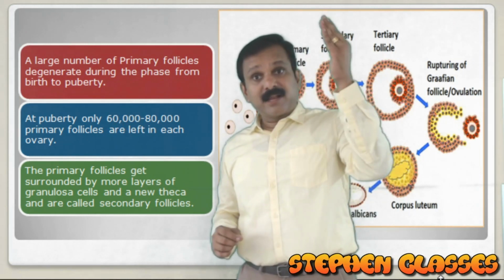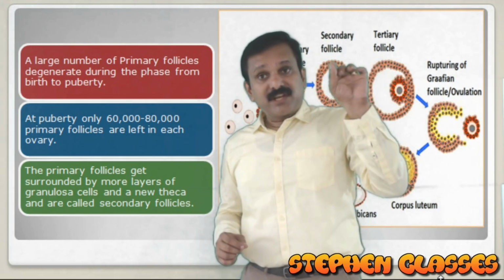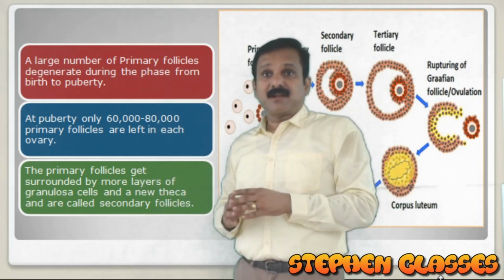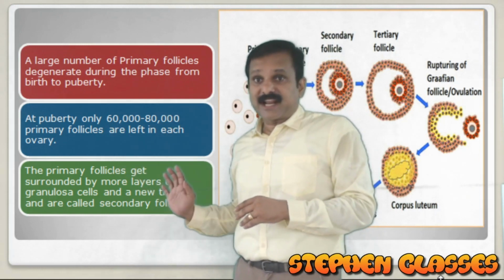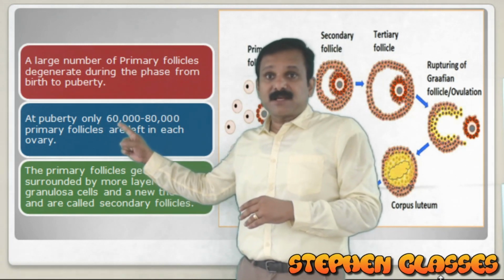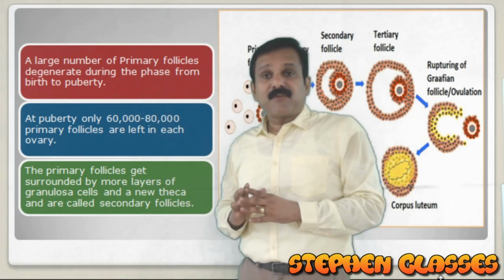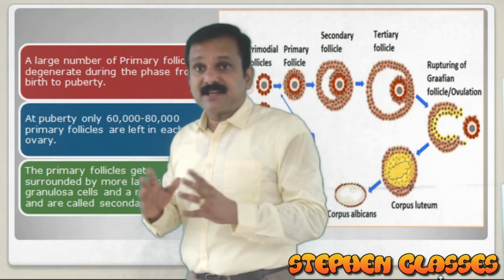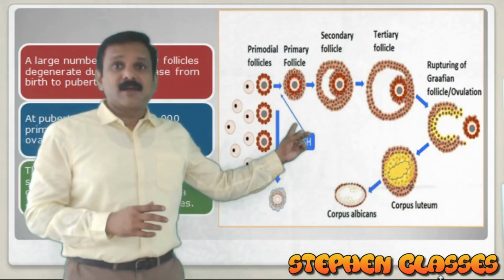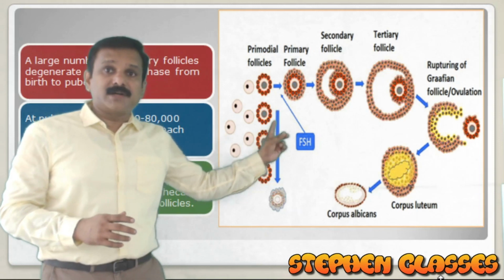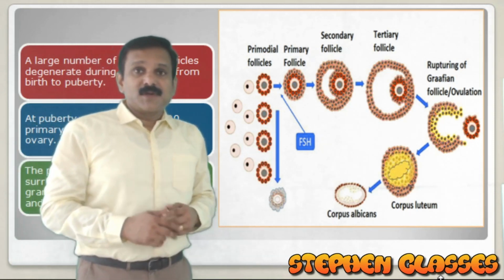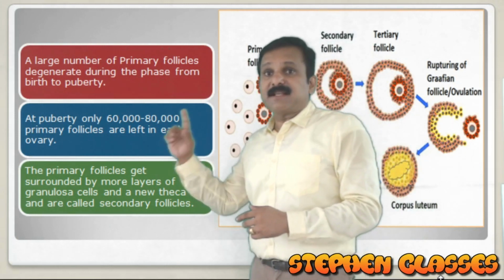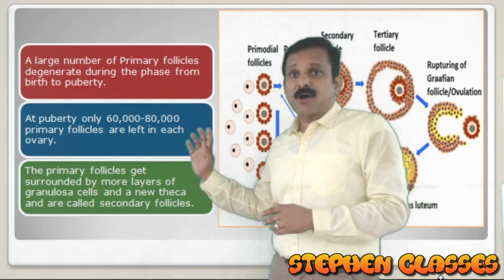There was a couple of million primary follicles within each ovary at birth, but at puberty the number is reduced due to degeneration, and there will be only 60,000 to 80,000 primary follicles left in each ovary. What is the reason here? The reason is follicular atresia, or degeneration of the follicles.